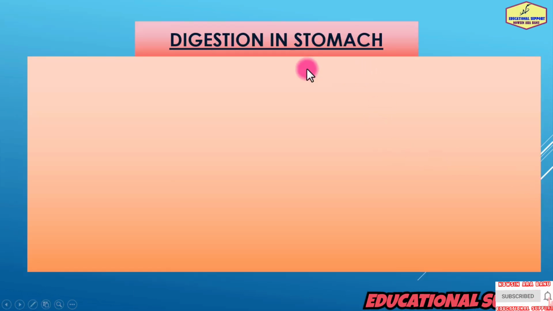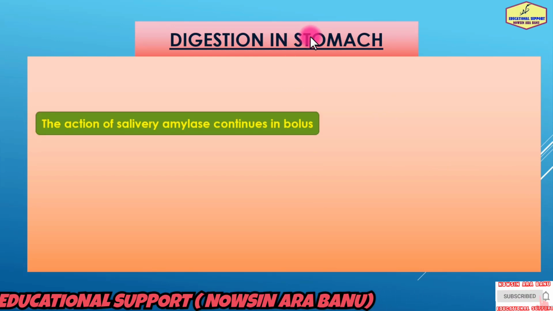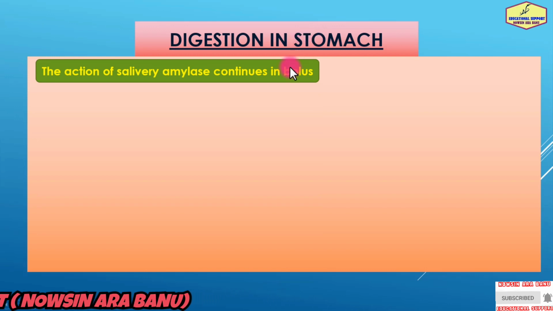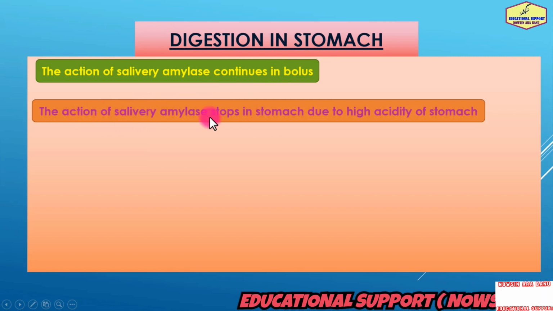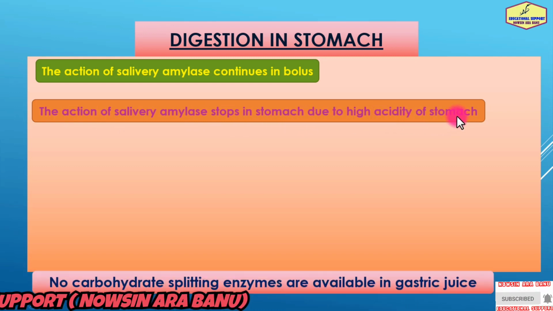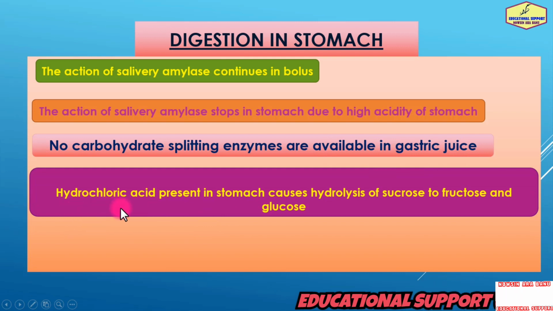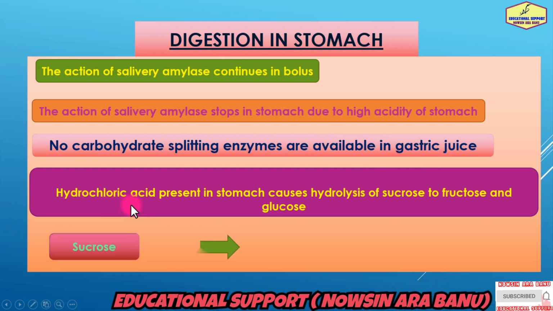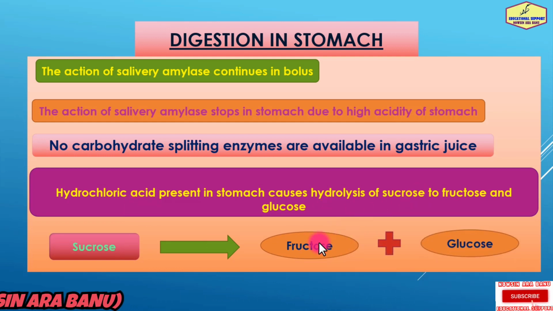Next, we are going to focus on digestion in the stomach. The action of salivary amylase continues in the bolus. Digestion of carbohydrate temporarily stops in the stomach. The action of salivary amylase stops in the stomach due to the high acidity. No carbohydrate-splitting enzymes are available in gastric juices, however hydrochloric acid present in the stomach causes hydrolysis of sucrose to fructose and glucose.